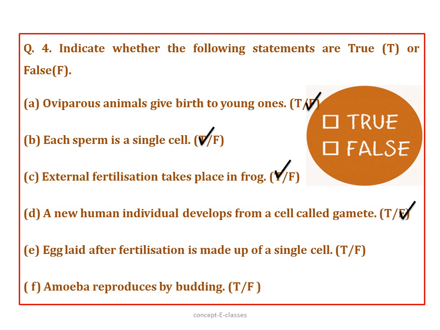Gametes are the organism's reproductive cells or sex cells. So the answer is false. Egg laid after fertilization is made up of a single cell. Is it true or false? It is true. Amoeba reproduces by budding. Is it true or false? It is false, because amoeba reproduce by binary fission.